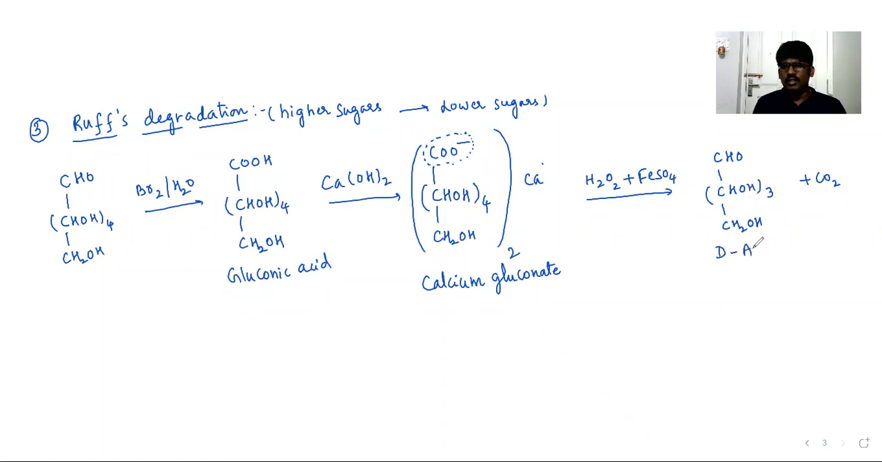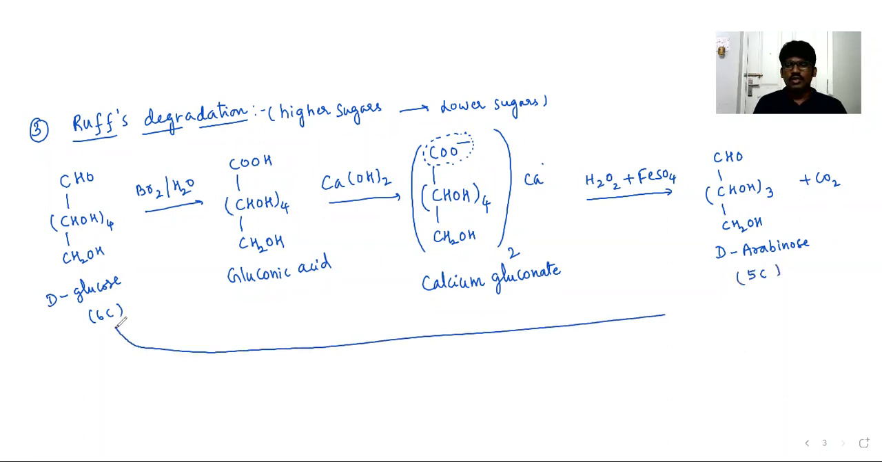This is said to be D-arabinose. So it is from D-glucose. A 6-carbon sugar has been converted into a 5-carbon sugar. Higher sugar has been converted into lower sugar. This is also another conversion that can be given. Please copy it.